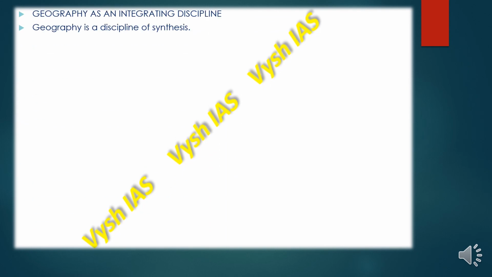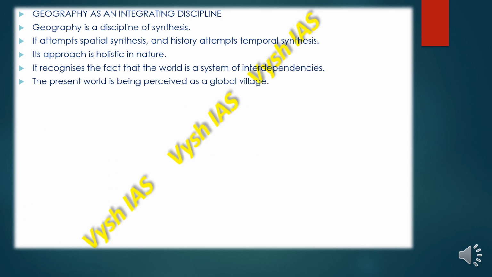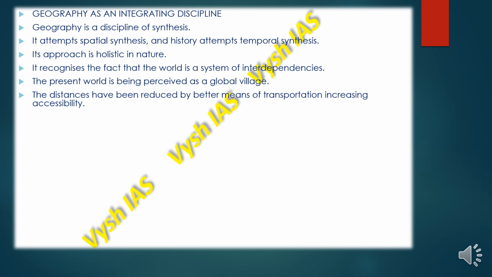So, geography as an integrating discipline. Geography is a discipline of synthesis, and it attempts spatial synthesis, while history attempts temporal synthesis. So its approach is holistic in nature, and it recognizes the fact that the world is a system of interdependency. The present world has been perceived as a global village, and distances have been reduced by better means of transportation with increasing accessibility and also communication.